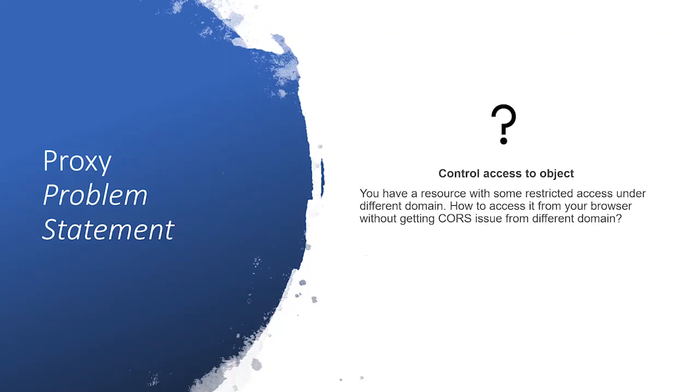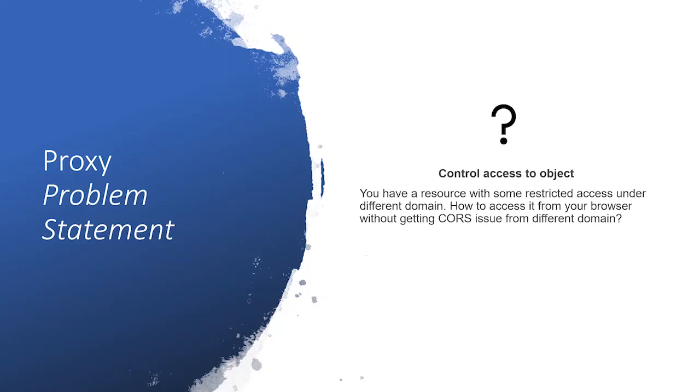But now you have created a new application, say a web application user interface, and while trying to access that earlier application from your new web application, you will get the cross-origin resource issue, because they are both in completely different domains. It is a very common scenario. The browser denies access whenever you try to access a server from a different domain which is not authorized by the server.